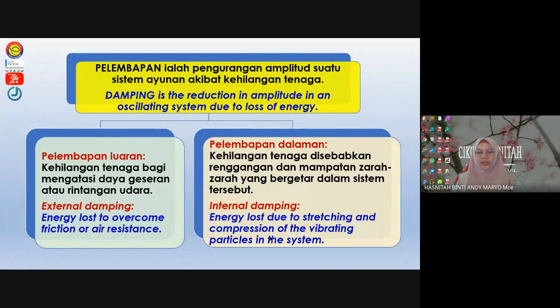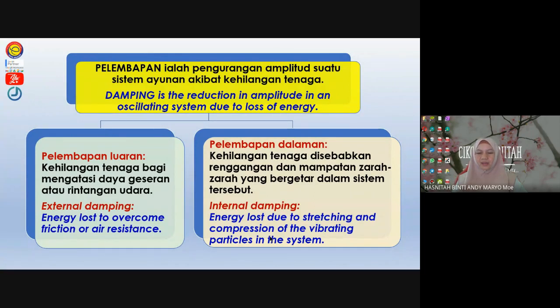Damping is a decrease in the amplitude of an oscillating system when energy is lost as heat. Yes, you write there amplitude. Very good. How about notes number 2? When a system is damped, the amplitude of the oscillation decreases slowly until the system stops oscillating.